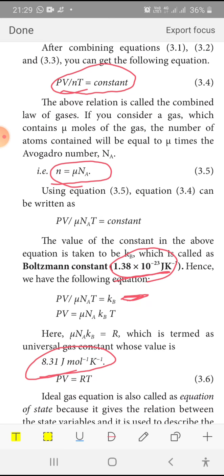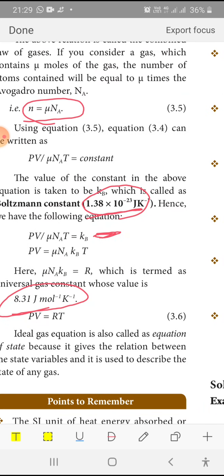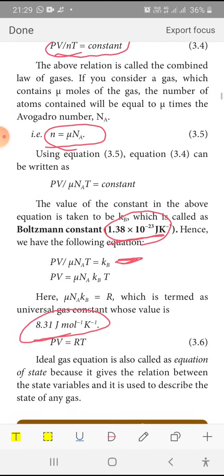The value of the Boltzmann constant is 1.38 into 10 power minus 23, and the universal gas constant is 8.31 joule per mole per Kelvin. So PV is equal to RT. This is your ideal gas equation. Have you understood this?